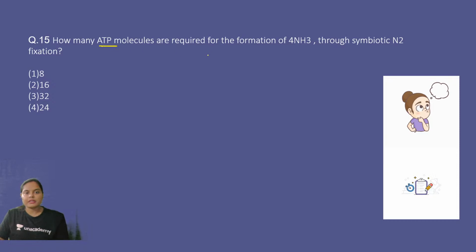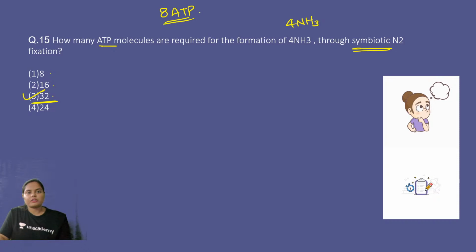Question number 15. How many ATP molecules are required for the formation of 4 ammonia, NH3 is ammonia, through symbiotic nitrogen fixation? Is it 8, 16, 32 or 24? In the class, when we were discussing this particular reaction, I told you how many ATPs are required per ammonia molecule. And this question is related to that. The right answer is option number 3, 32. See, 8 ATP is required per NH3, for 1 ammonia molecule. And for 4, it becomes 32.